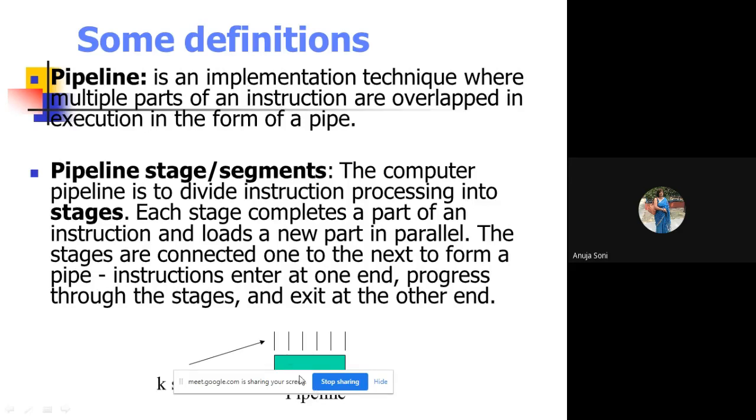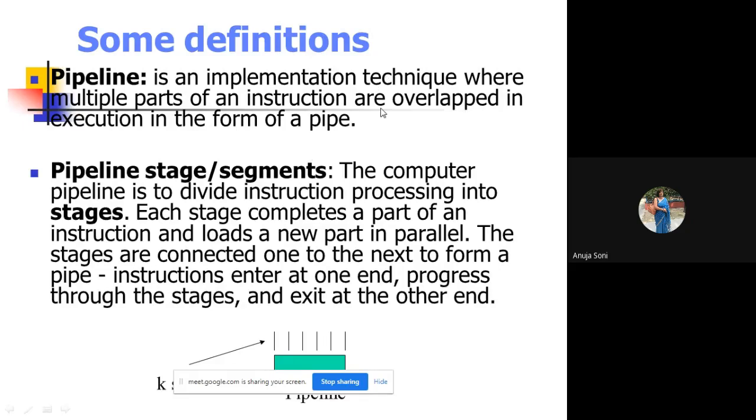Whenever a small processor is there, it is termed a pipe, and that is divided into a pipeline, which is divided into small segments, say K segments. Each of the segments works as a small processor, responsible for accomplishing its own functionality. So each small part performs its own functionality. This kind of concept is basically called your pipeline, a hardware implementation.